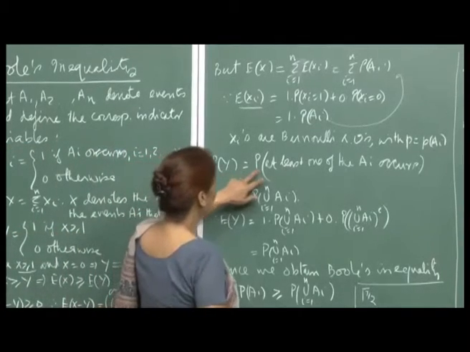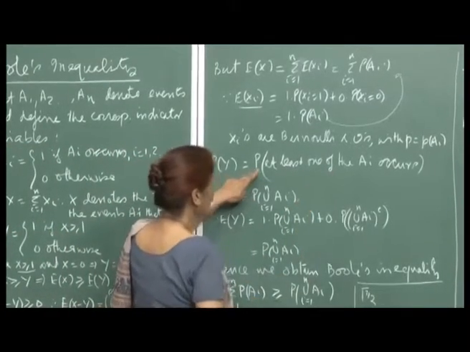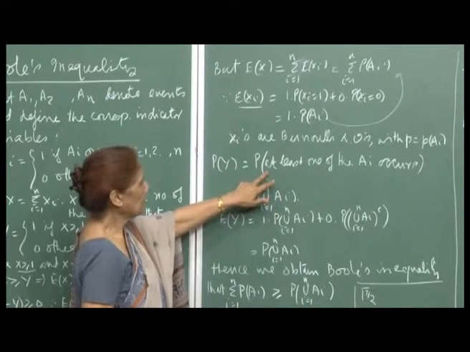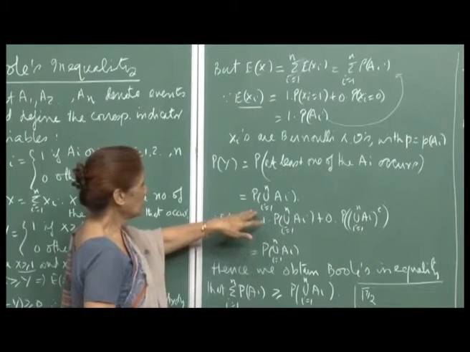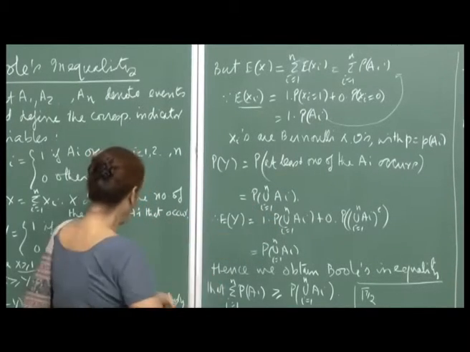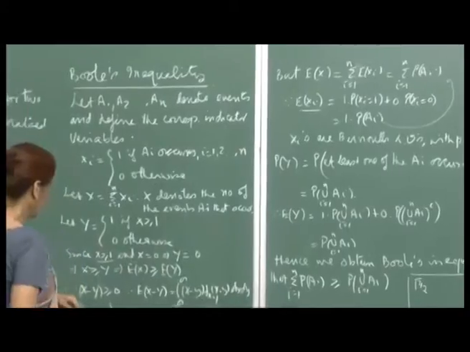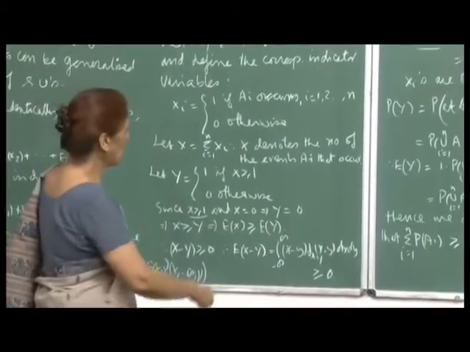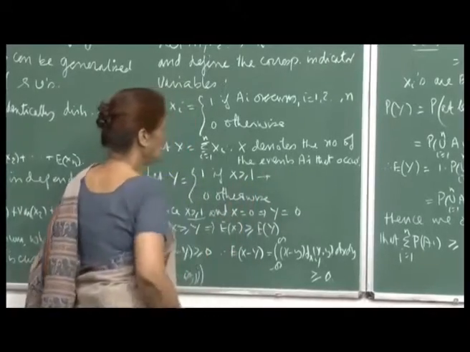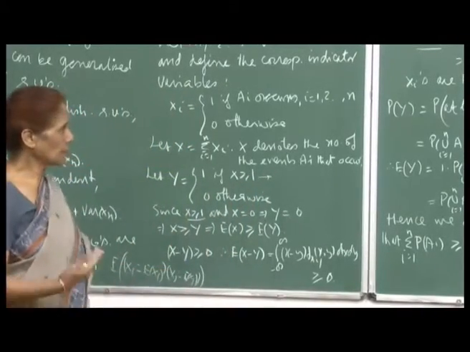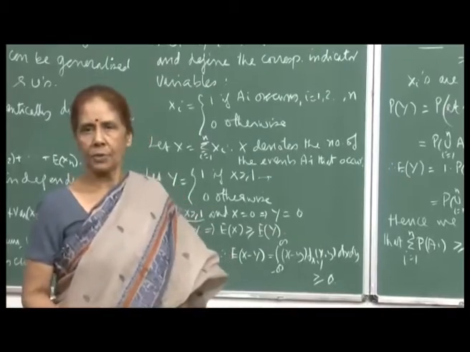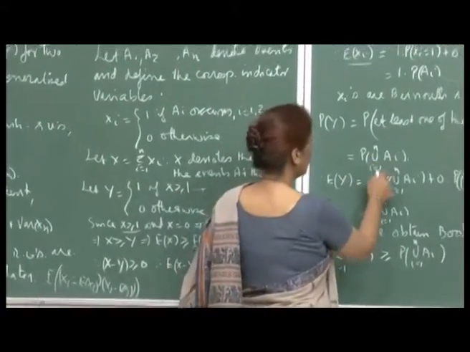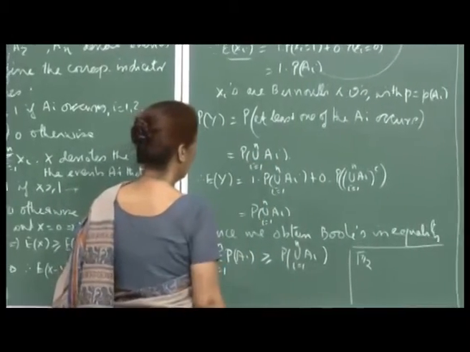Now, what is the probability of Y? The probability of Y is the probability that at least one of the A_i occurs. So, this is the union of A_i, i varying from 1 to n. We are saying Y is equal to 1 if X is greater than or equal to 1, and X is greater than or equal to 1 if at least one of the events A_1, A_2, ..., A_n occurs.